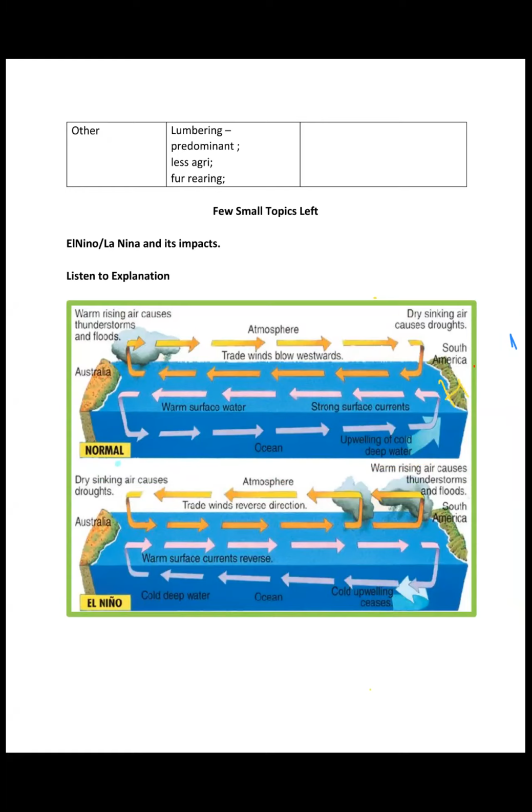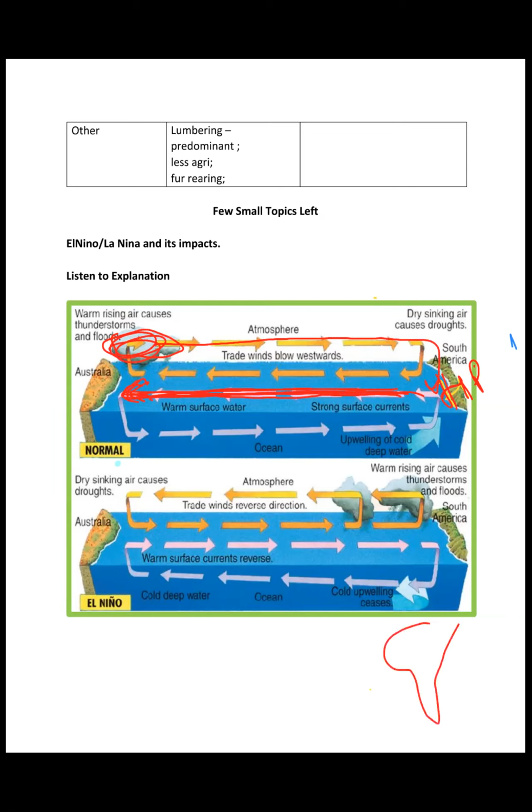Wind moves like this towards Australia, from east to west, and in Australia low pressure is developed, and as a result rainfall happens here, and this cycle of winds is completed, right?